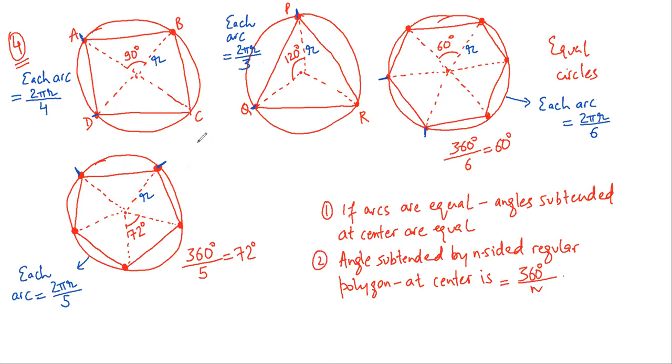Now, we'll spend a bit of time here. Now, imagine all these circles. Circle 1, circle 2, circle 3, circle 4. All of them are equal circles. Just remember this.